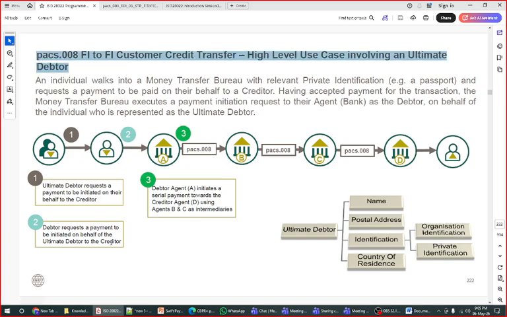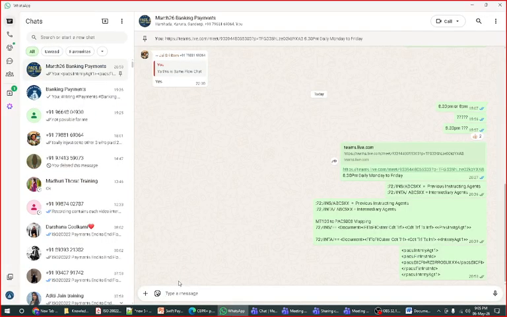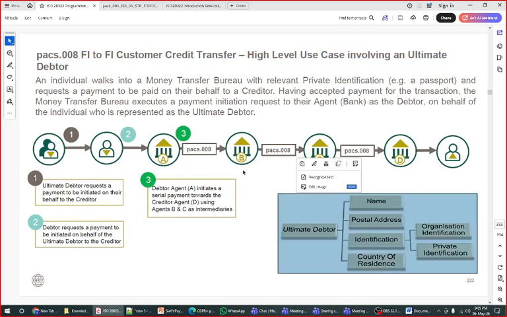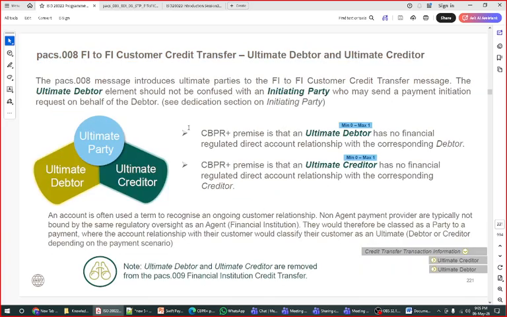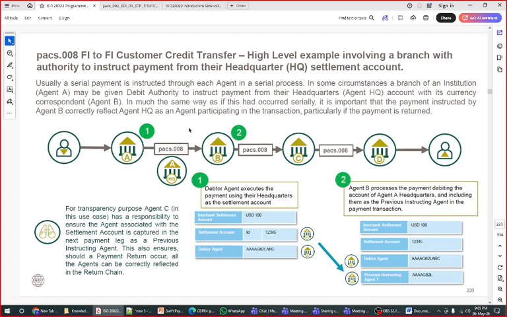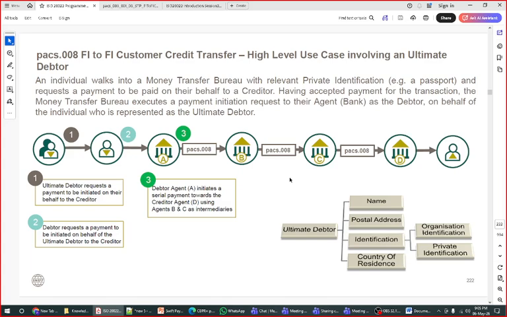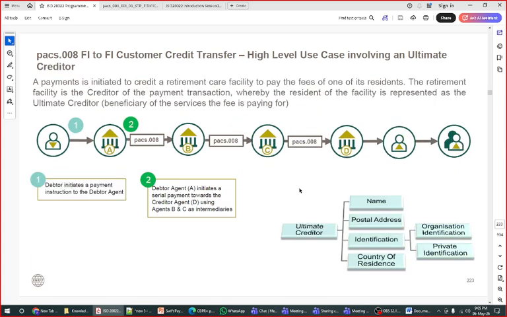As you told me yesterday, this is on page number 220. Okay, page number 220, you can refer to this. Ultimate debtor and ultimate creditor is on 221, sorry, not 220, 221, right? So this is the ultimate debtor. Next page we are going to see what the ultimate creditor is.